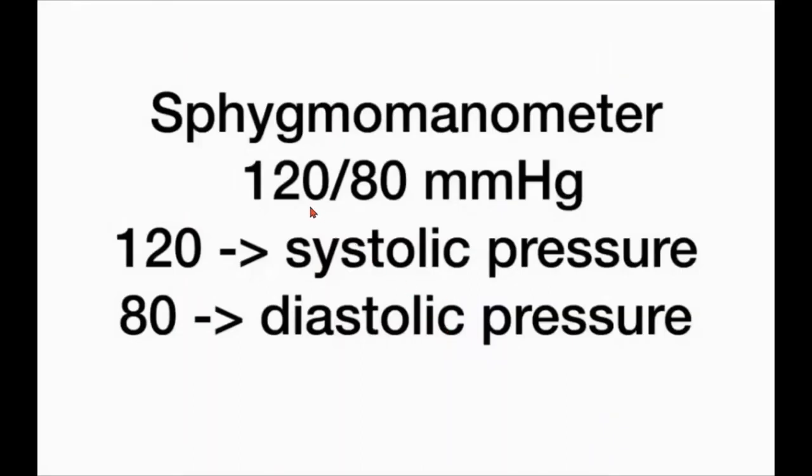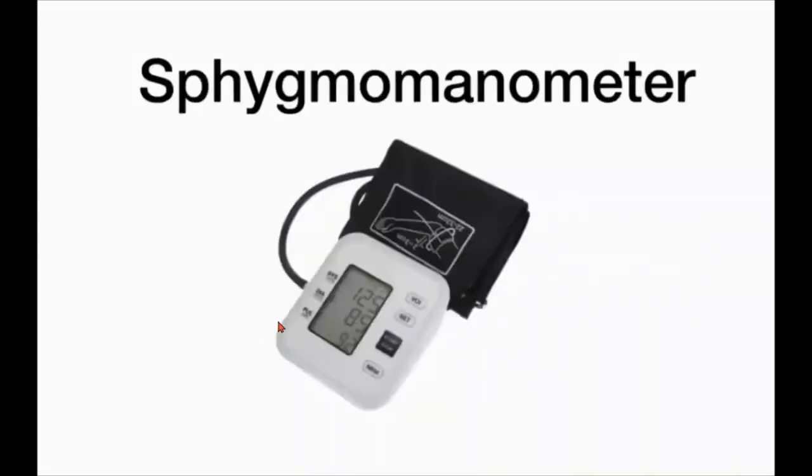Now the normal BP is 120 by 80 mmHg. That is the normal blood pressure, 120 by 80. 120 is the systolic pressure and 80 is the diastolic pressure.